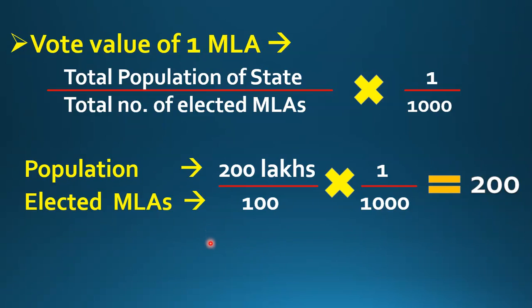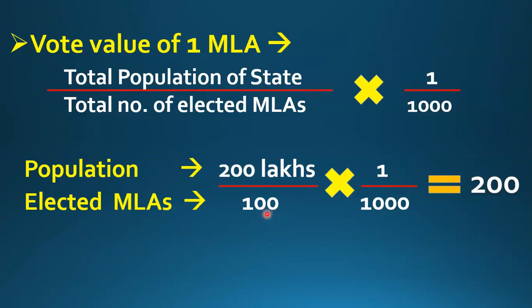So suppose there is a state and the name of that state is state A. Now friends, suppose the population of that state is 200 lakhs. We can call it 200 lakhs or 2 crores, so they are the same. So the population of that state is 200 lakhs. Now suppose the total number of elected MLAs in the legislative assembly of that state is 100.